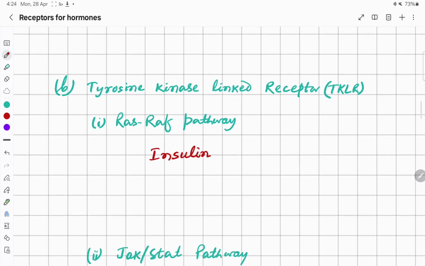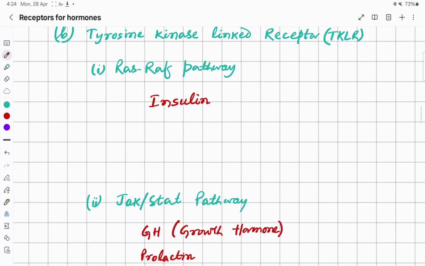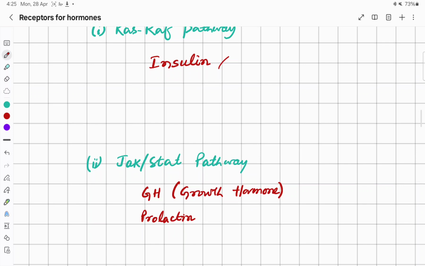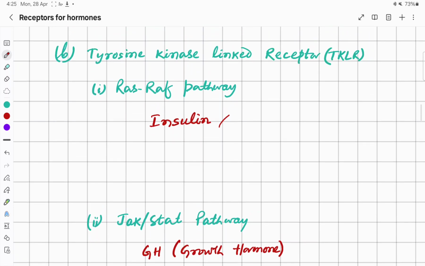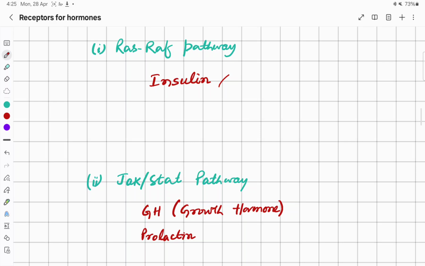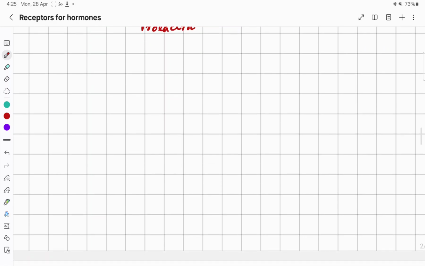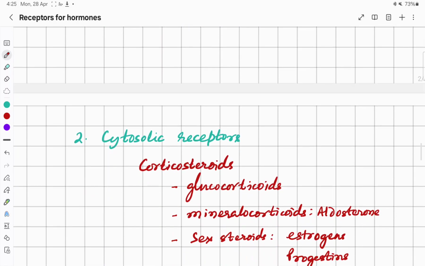Then the second one, the receptors present on the cell membrane, that is tyrosine kinase linked receptor. And again there are two pathways, RAS-RAF pathway and JAK-STAT pathway, and insulin follows RAS-RAF pathway, and growth hormone and prolactin follow JAK-STAT pathway. So for details you can refer to our earlier classes on tyrosine kinase linked receptor and JAK-STAT pathway and RAS-RAF pathway. The links are also attached here, you can go through them.